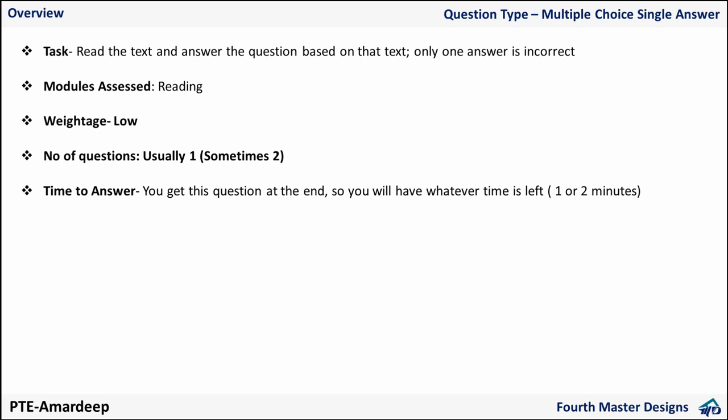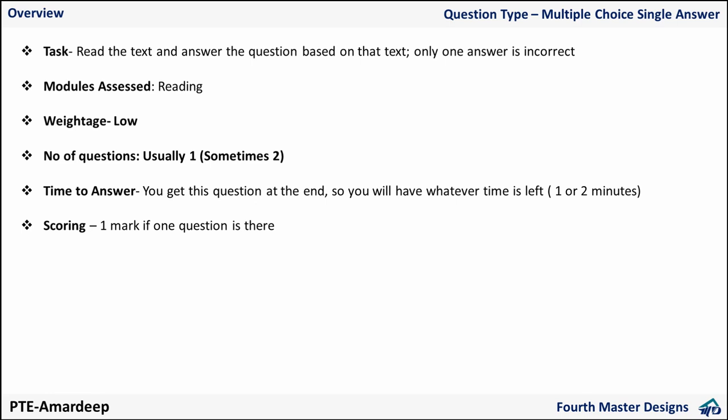And time to answer, we always get this question at the very end of the test. So let's say if there is 1 minute left and you have got 2 questions, it means you have 30 seconds for both questions. And if you have 2 minutes left, 3 minutes left, accordingly you can decide how much time to use for one question. So nothing too much to discuss for this particular question type.